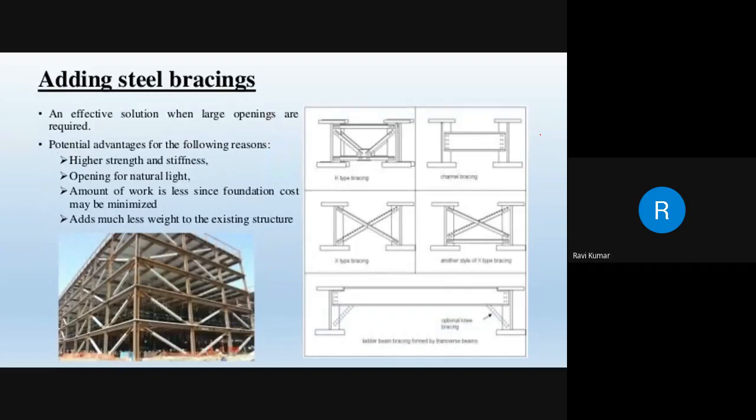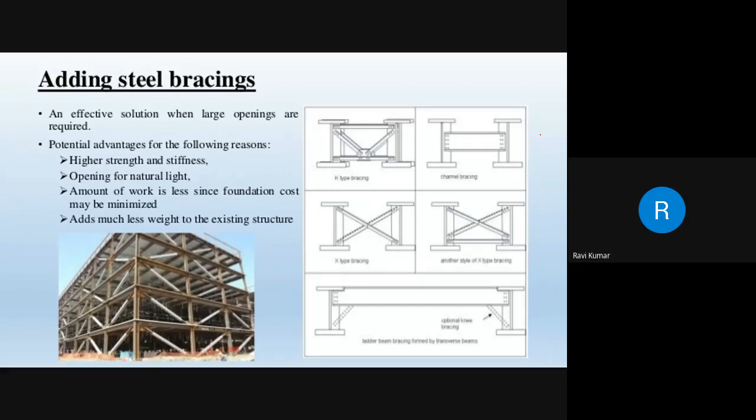The next is adding steel bracings. In most of the industrial buildings, for example, multi-level car parkings, which may be constructed using steel elements, they will be providing steel bracing. These steel bracings will always resist the lateral impact, adding stiffness to the skeleton structure as a whole.